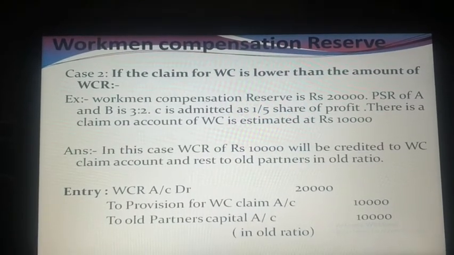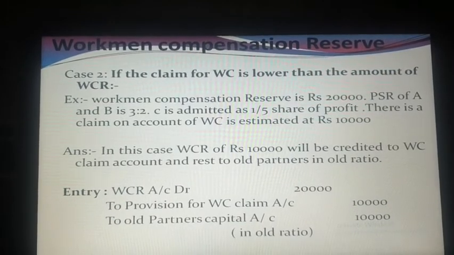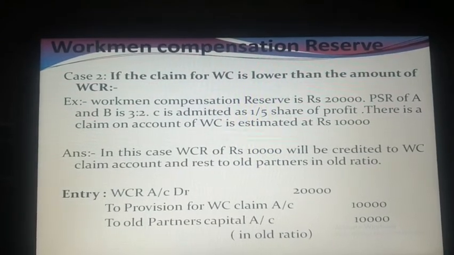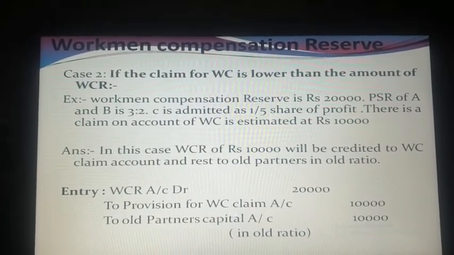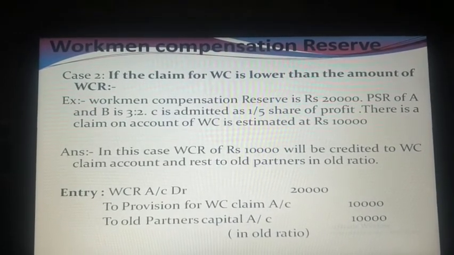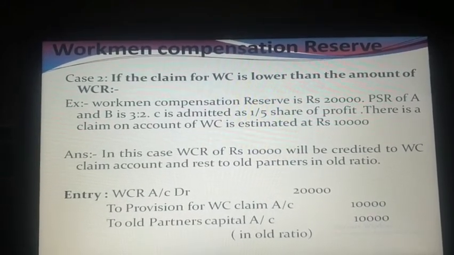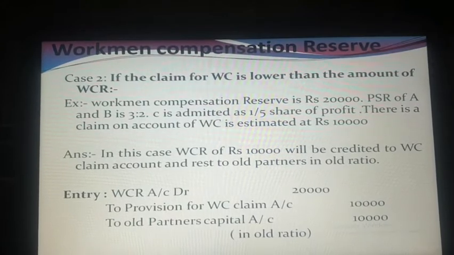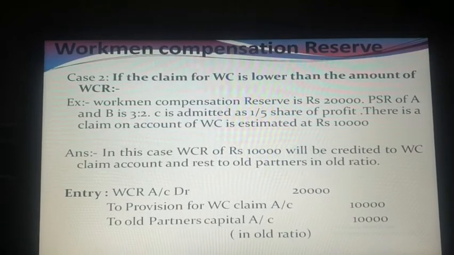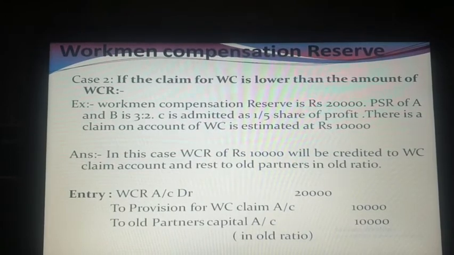One more piece of information is given: the claim on account of workman compensation is estimated at 10,000. In that case, the claim of 10,000 will be adjusted against the reserve of 20,000 and the rest will be distributed among the old partners in the old ratio. So workman compensation reserve will be debited with 20,000, claim will be credited with 10,000, and the remaining 10,000 will be distributed among the old partners in the old ratio. So this is case number 2.